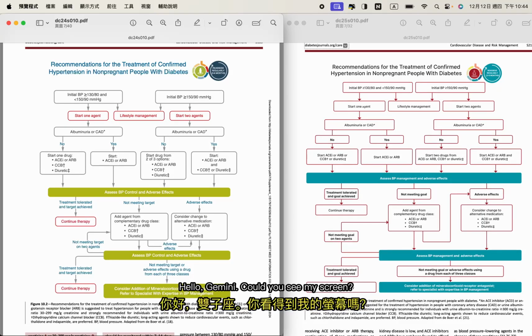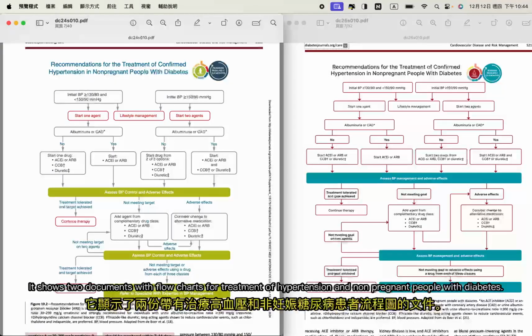Hello, Gemini. Could you see my screen? Yes, I can see your screen. It shows 2 documents with flowcharts for treatment of hypertension in non-pregnant people with diabetes.